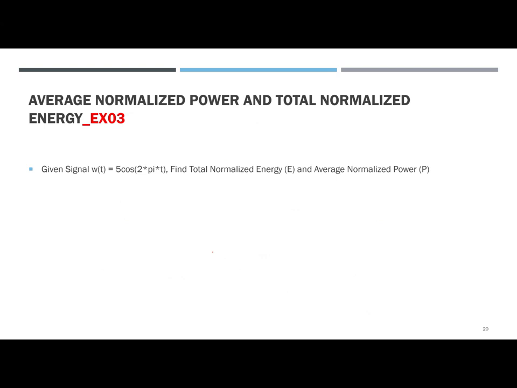All right, I'm going to write it for you here. So total energy first. That was the formula for non-periodic signals, from minus infinity to infinity, w squared dt. Okay.